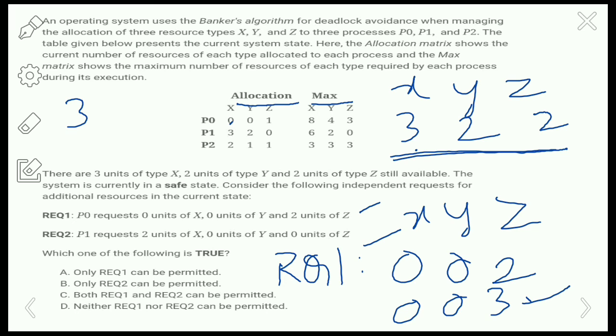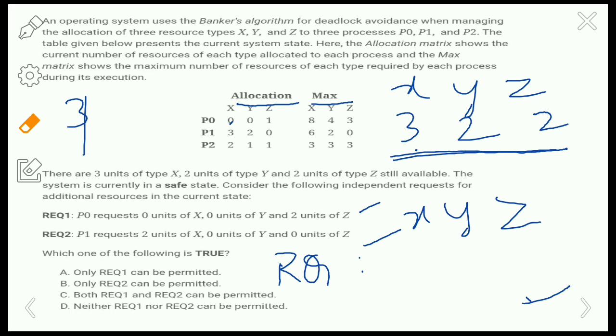Now if we check request 2, in request 2, P1 requests 2 units of X and 0 units of Y and 0 units of Z. This is the additional request.